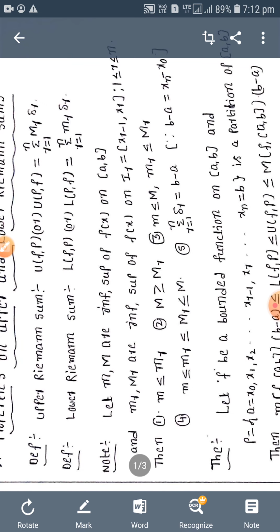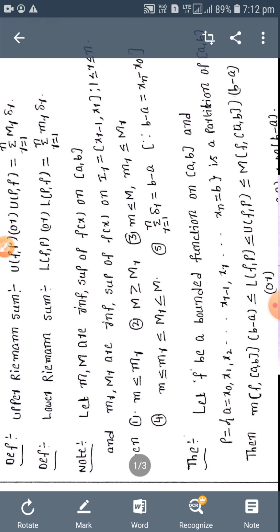Next one, lower Riemann sum. L(f,P) equals summation r equals 1 to n of small mr into delta r, where small mr is the infimum of f(x) on the rth subinterval Ir. Next one, delta r equals the length of each subinterval.